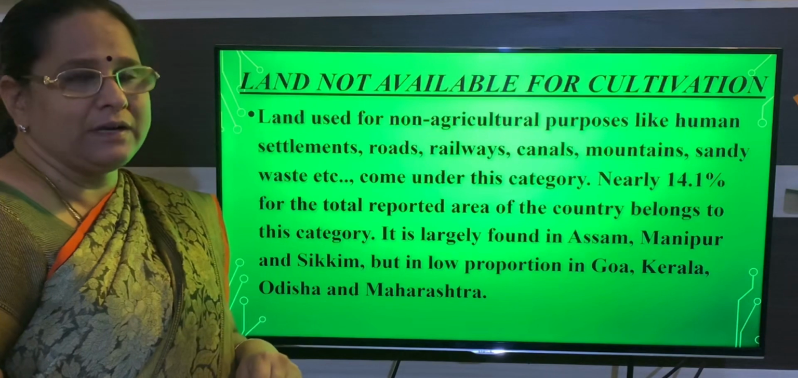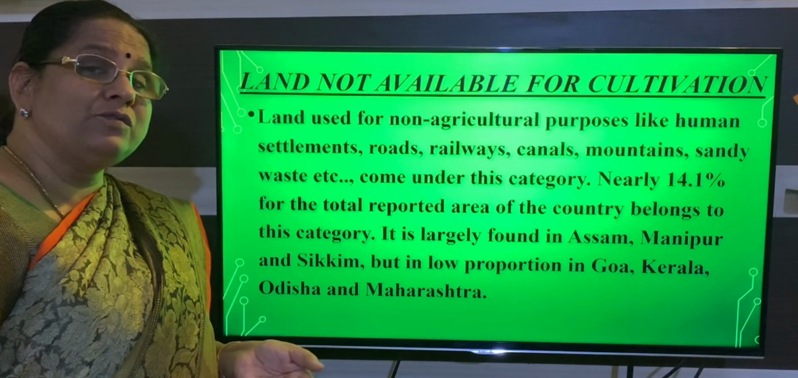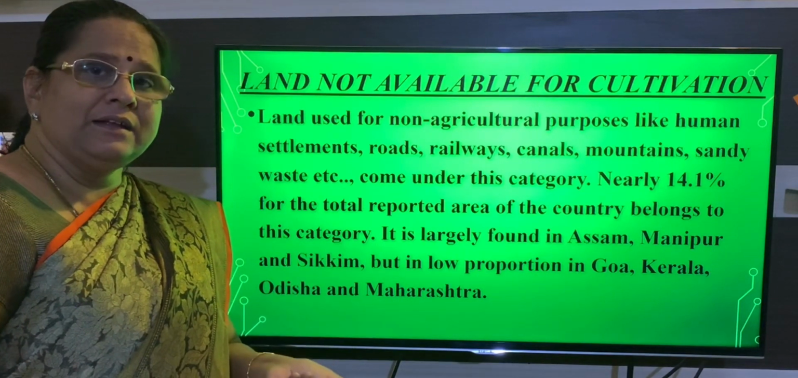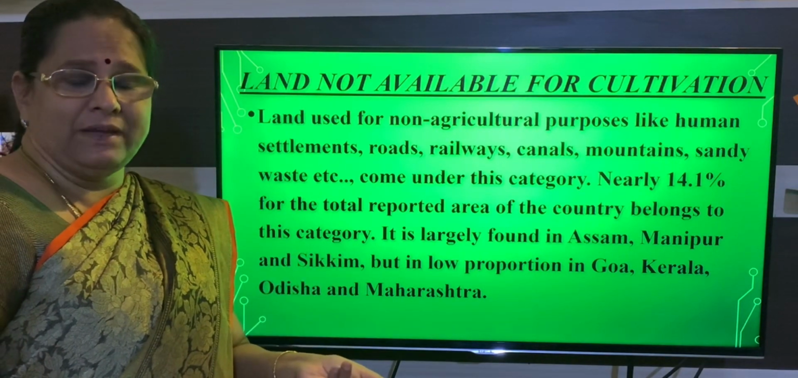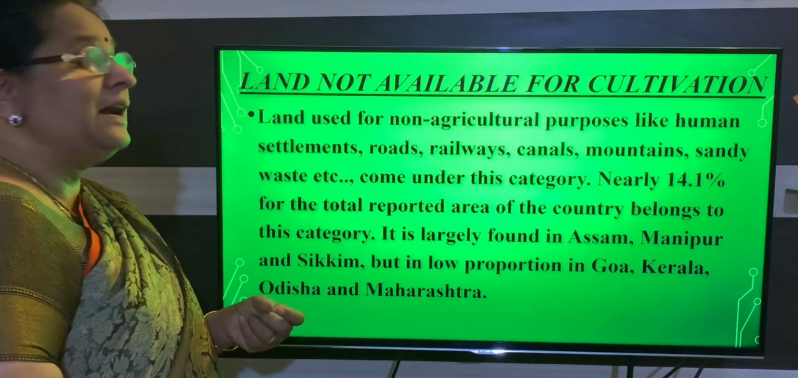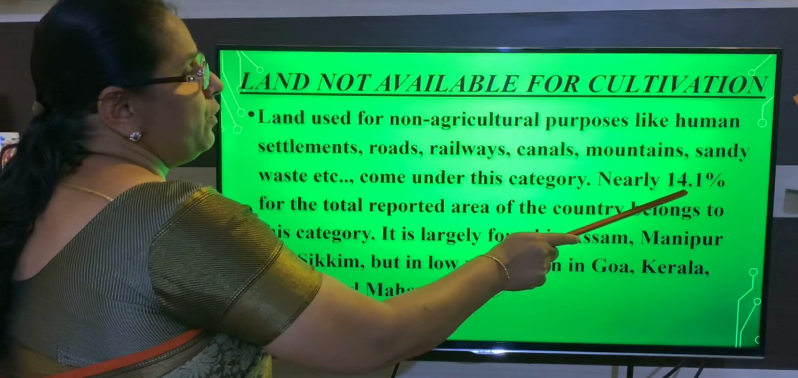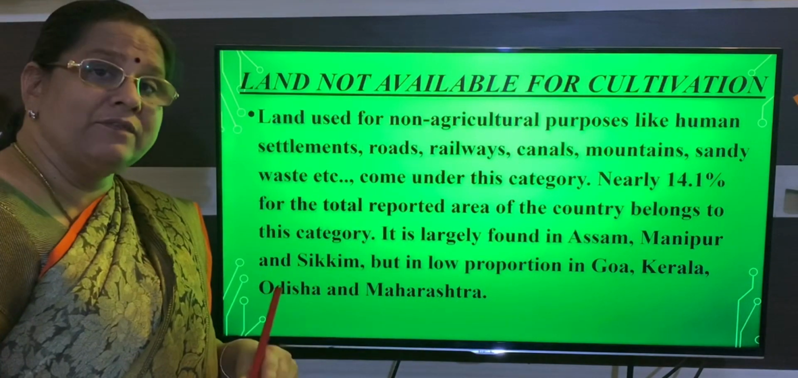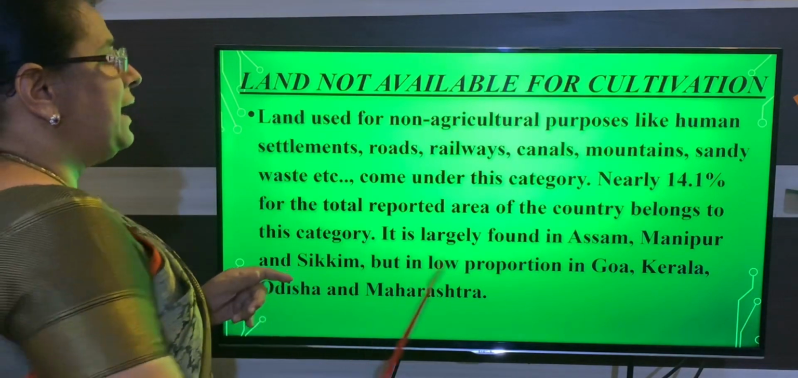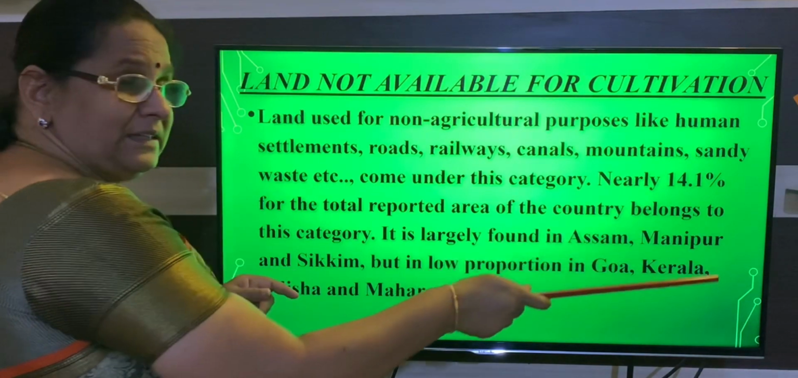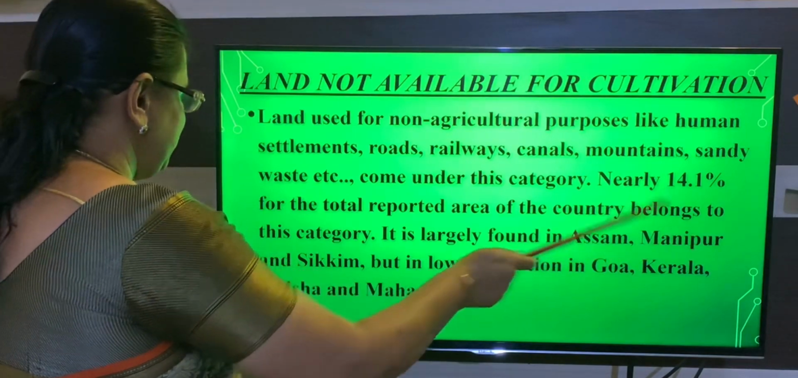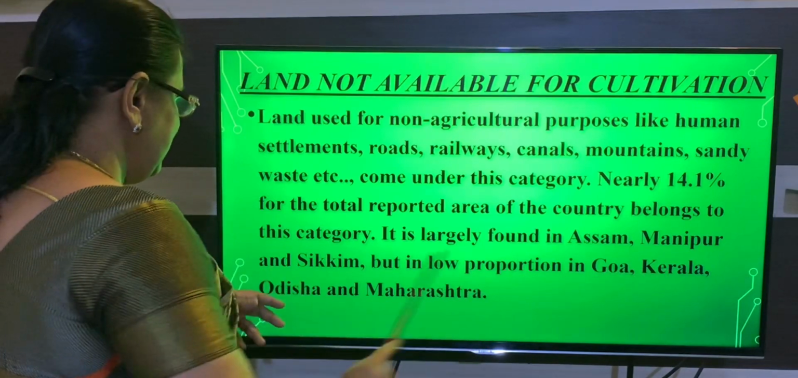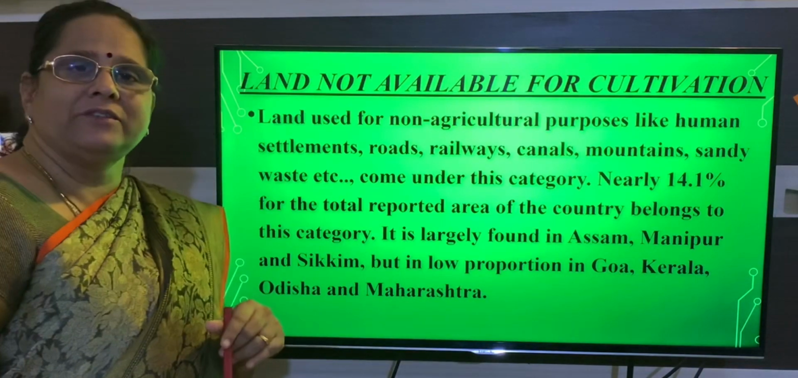The land is not used for cultivation purpose, but it is used for human settlement, maybe construction of a road or a railway, canal and mountains, sand waste. For these purposes the land is used. And here if you see, 14.1% of land is used for land not available for cultivation. And in this, it is largely found in the northern eastern side, that is Assam, Manipur, Sikkim. And the very low proportion is in Goa, Kerala, Odisha and Maharashtra.